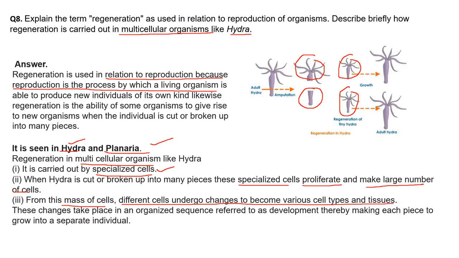It means that later these cells will get differentiated and perform different types of functions.